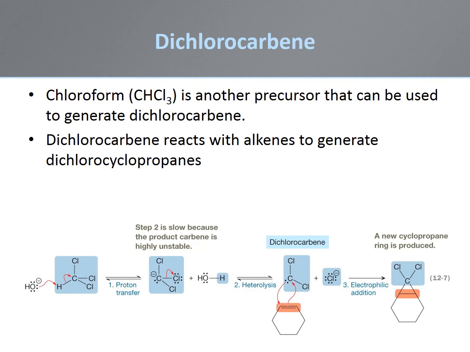Dichlorocyclopropanes can be generated by reacting chloroform, trichloromethane, with a base in the presence of an alkene. Chloroform will react with the base to generate dichlorocarbene in a two-step mechanism. The highly reactive carbene then can add across the double bond of the alkene.